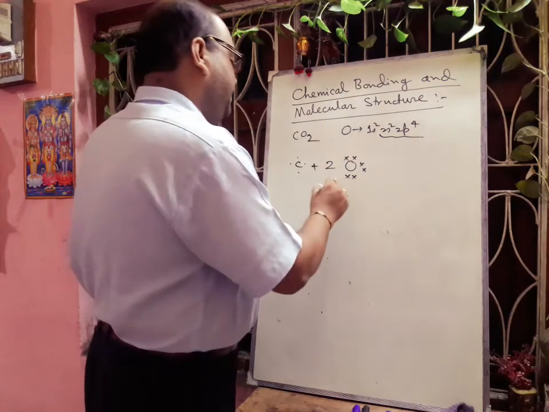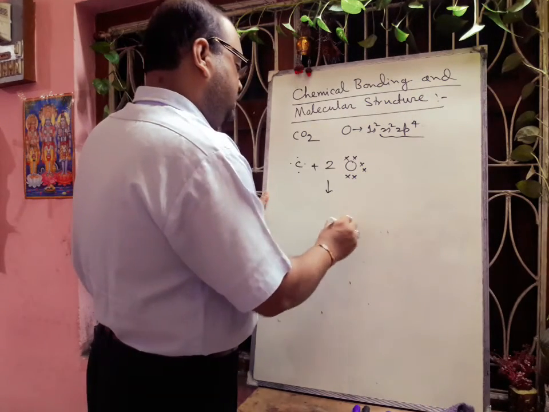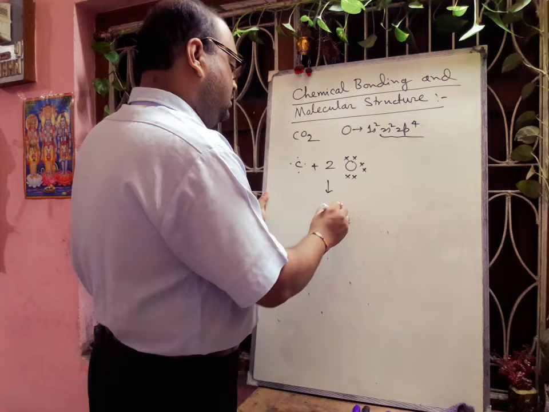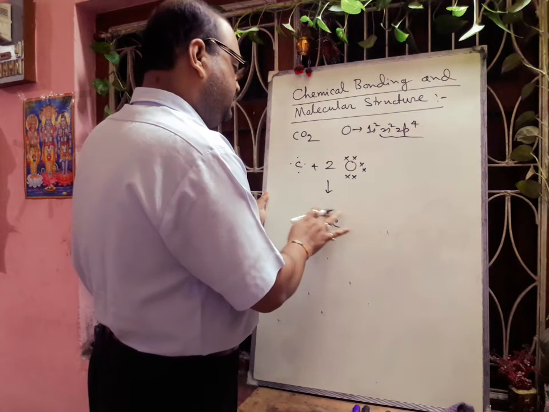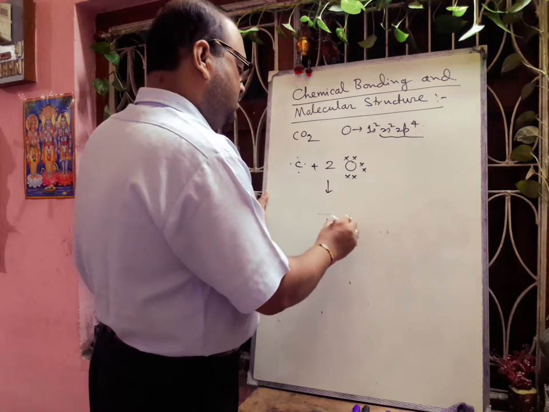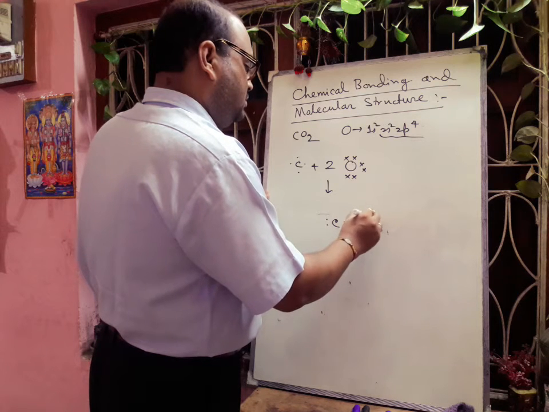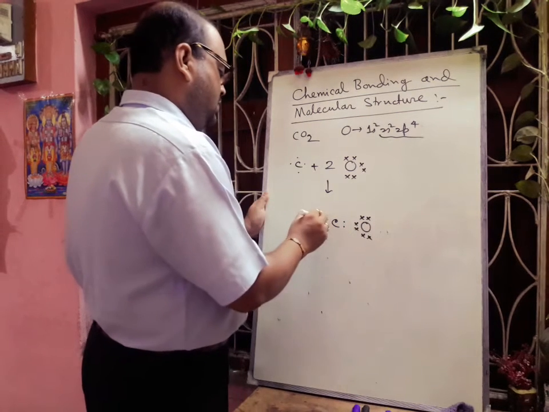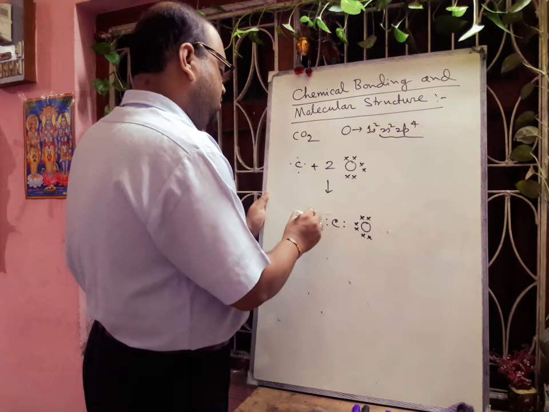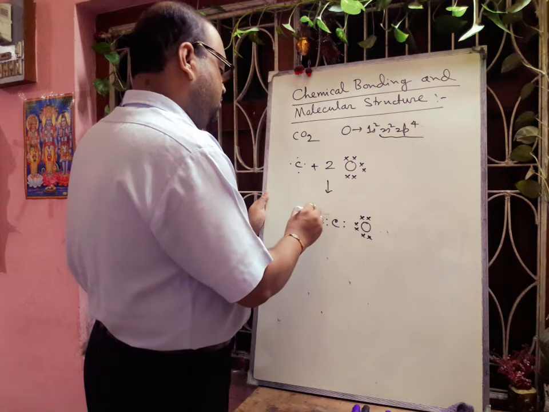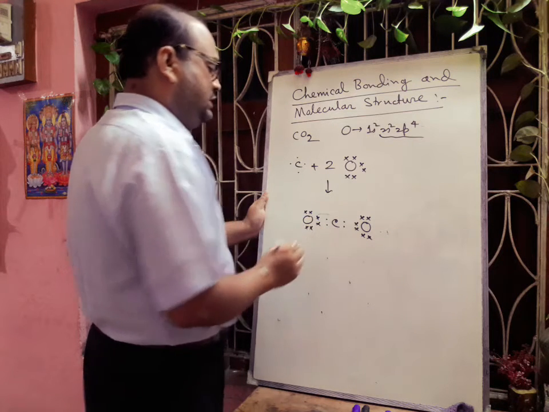Next, we have to take the central atom here, carbon. And there will be sharing of electrons between oxygen and carbon.